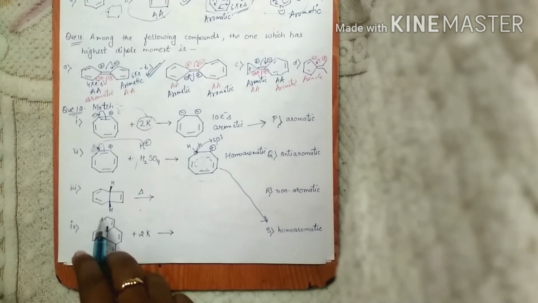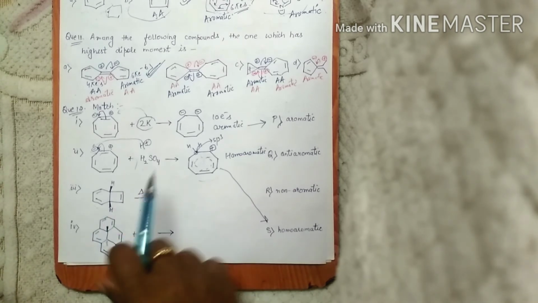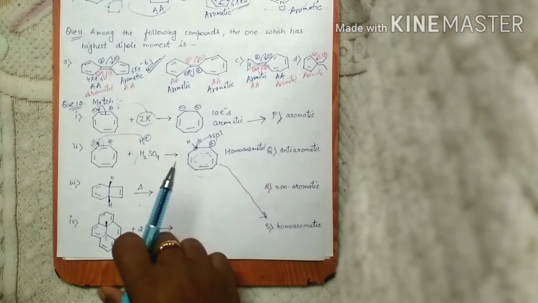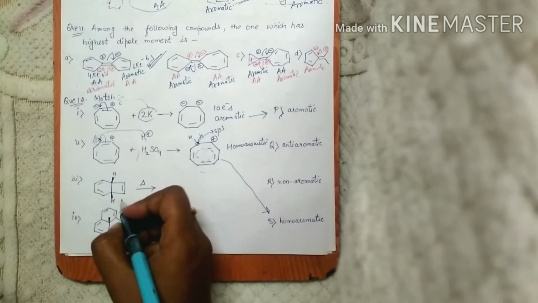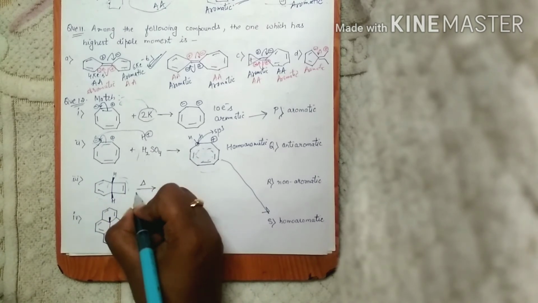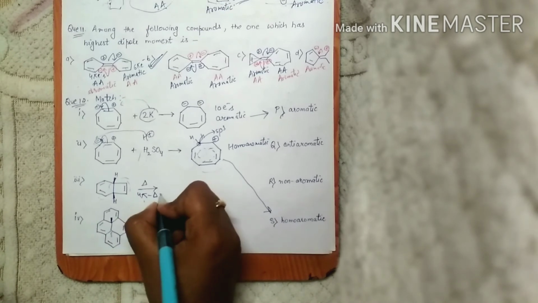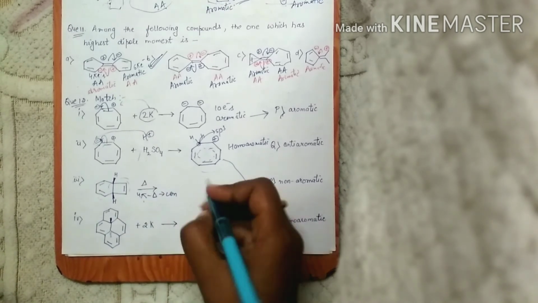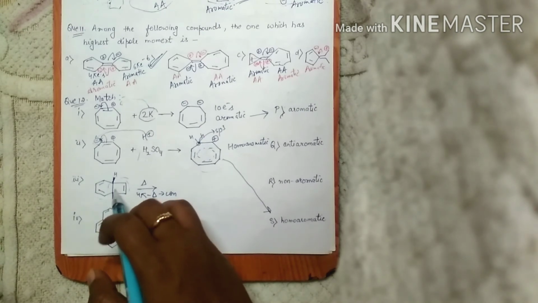Now this third part you are going to understand better once you understand the basic concepts of pericyclic reactions. For that you just have to understand that this system is a 4 pi electron system, and whenever we provide heat to this 4 pi system, it undergoes conrotation, and what we basically see is that this part gets opened up.